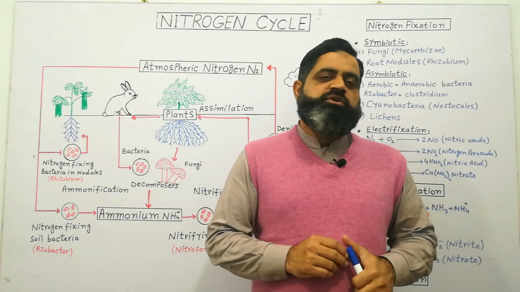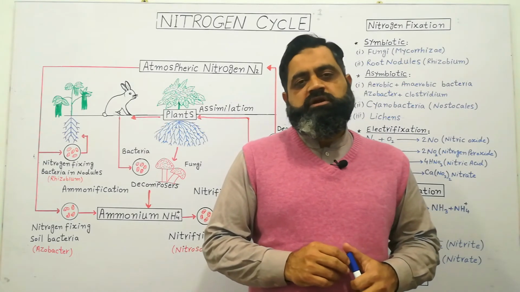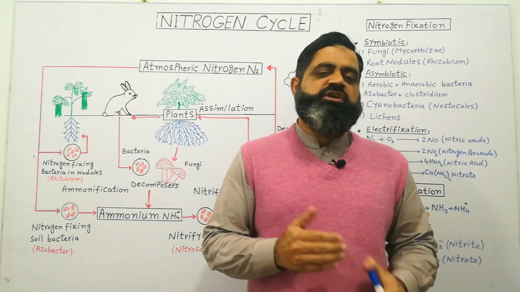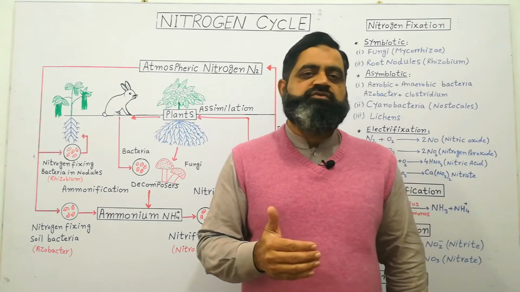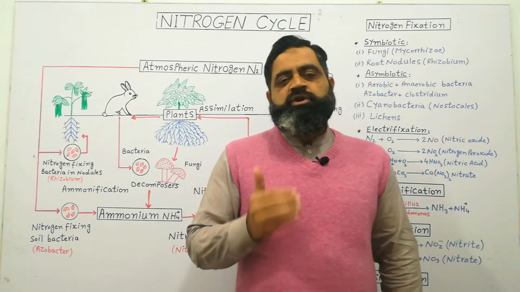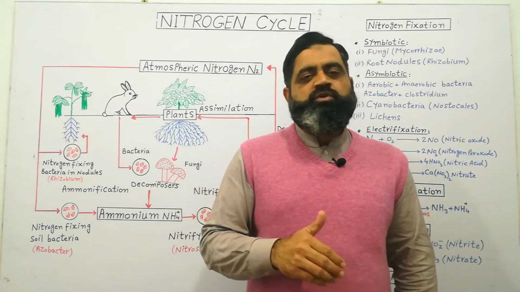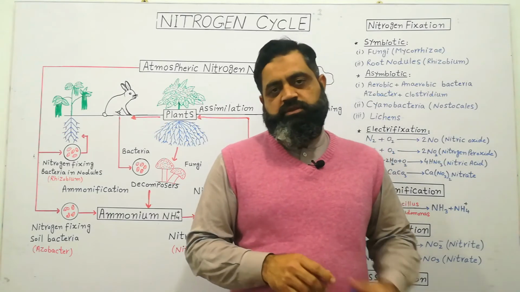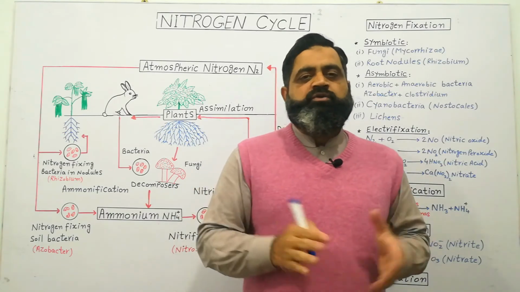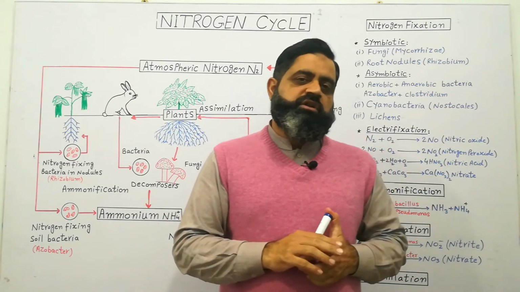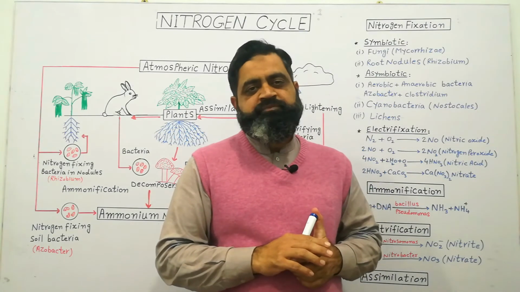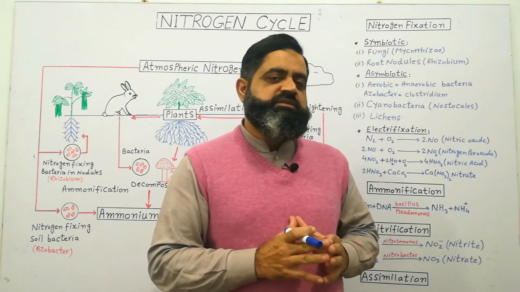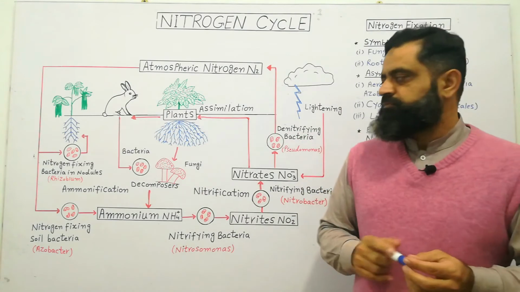Plants are consumed by animals and animals are consumed by human beings, and in this way atmospheric nitrogen travels from the atmosphere into the soil, from soil into the plants, and from plants into humans and other animals. In this way, nitrogen becomes part of all the organisms living in the world. Now let's discuss this cycle in a diagrammatical way.